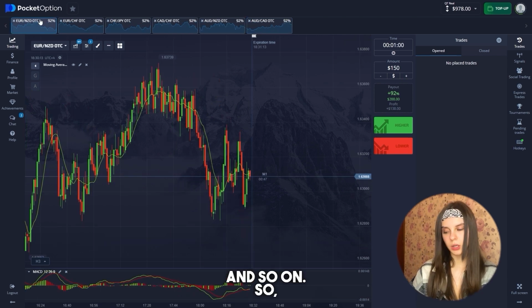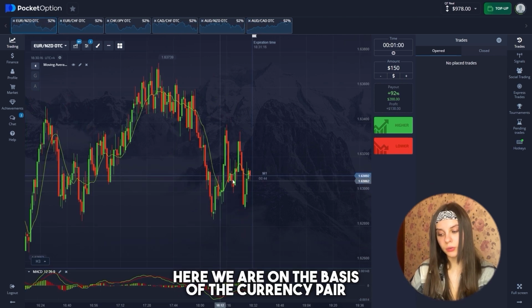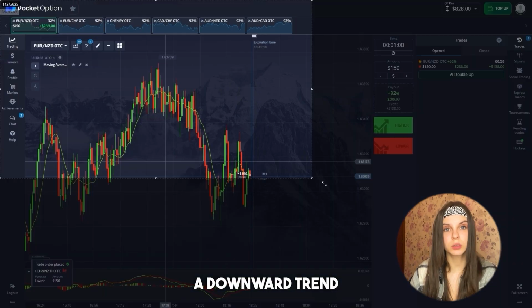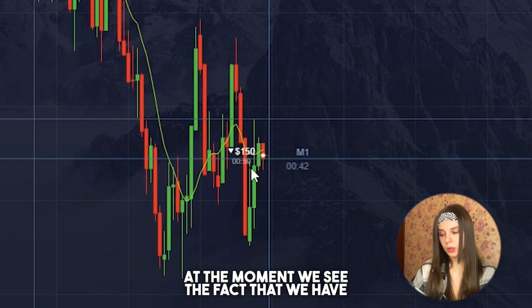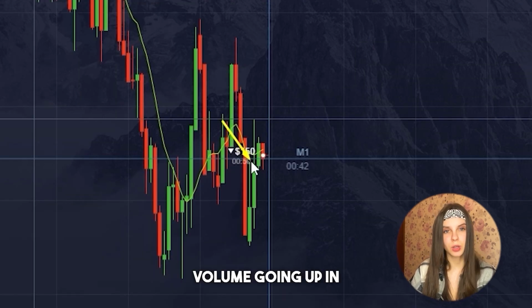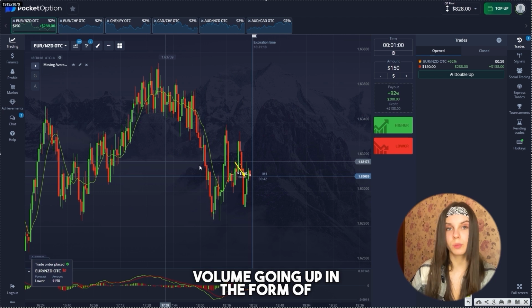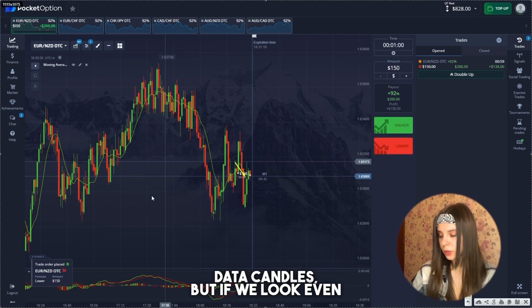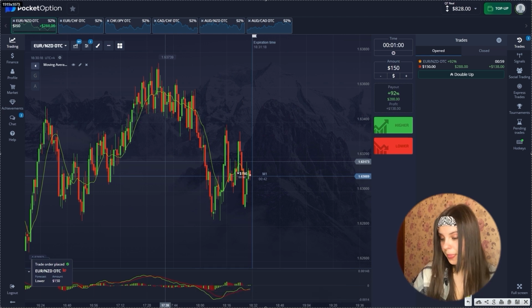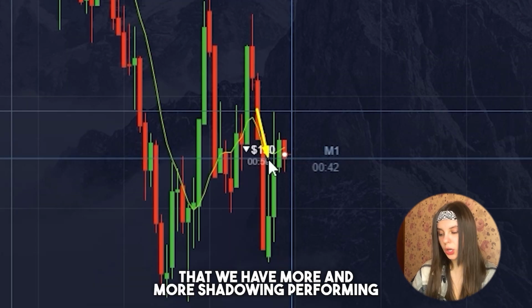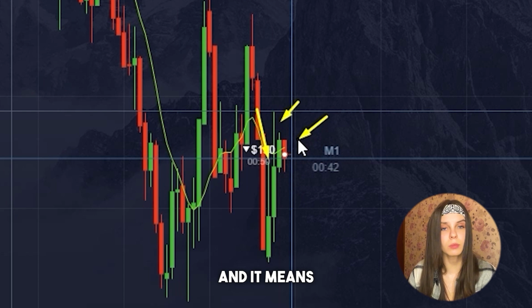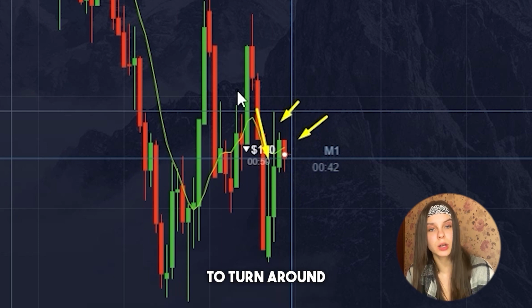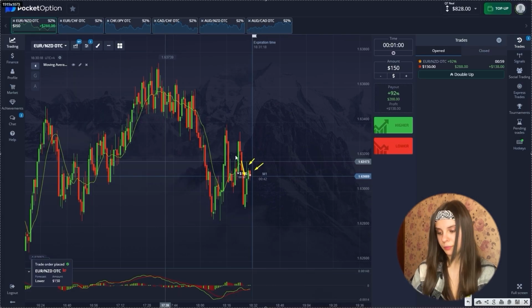So here we are, on the basis of the currency pair, opening a downward trend and proceeding to technical analysis. At the moment, we see the fact that we have quite a large volume going up in the form of green candles. But if we look even more closely, we can observe that we have more and more shadowing in the upper position, and it means our trend is trying to turn around and we are opening for a decline.